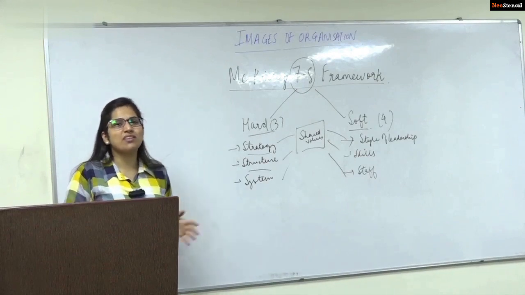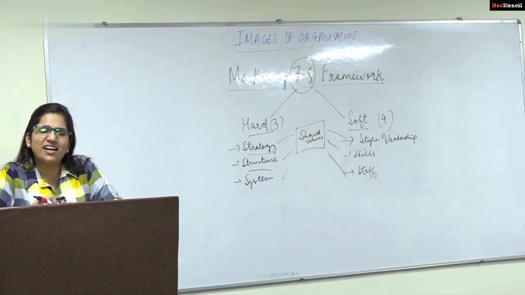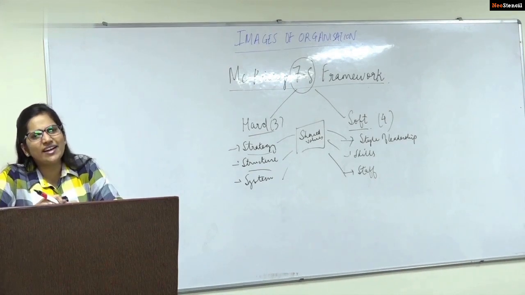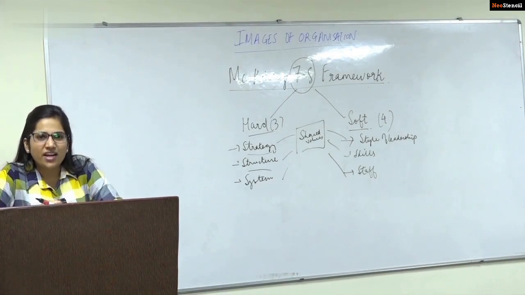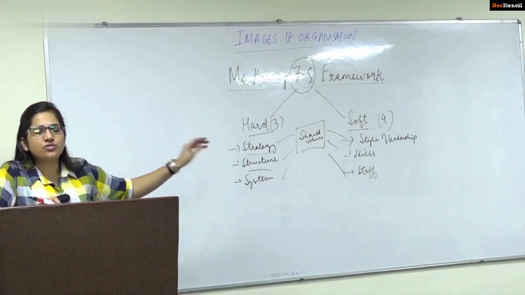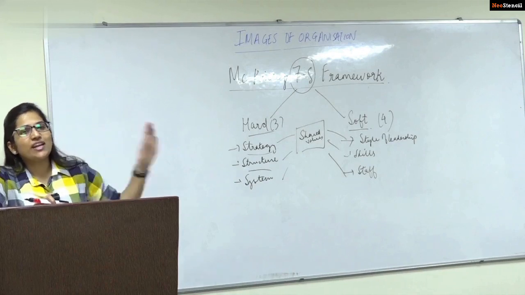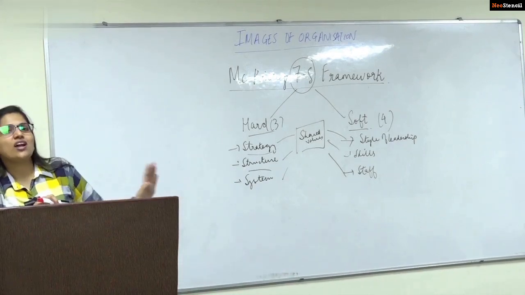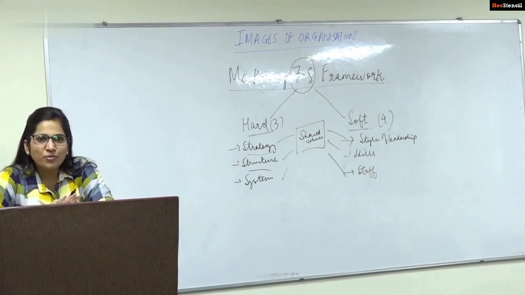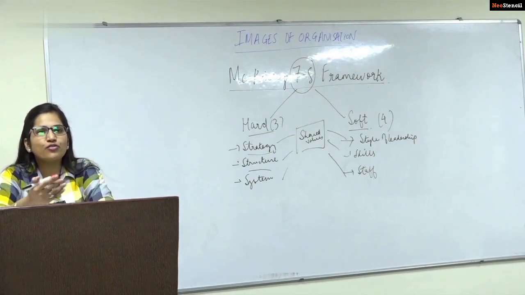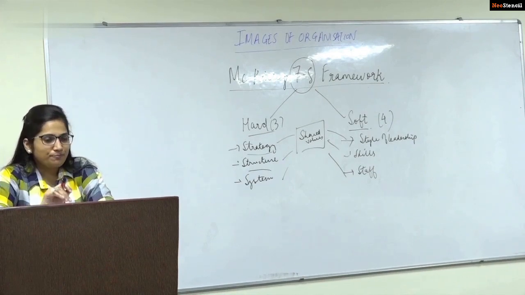And this is something which you can use in your answers, because it is a recent study that has been conducted, and it has provided certain dimensions to what constitutes an organization. All these aspects constitute an organization. So if you're asked what constitutes an organization, you can add all these aspects in your answer, that according to the McKinsey study, what Tom Peters and Robert Waterman have said. If not in detail, at least you can provide a mention of it.